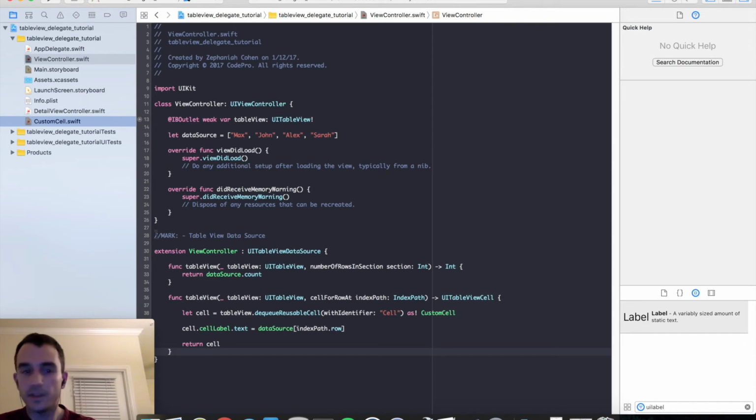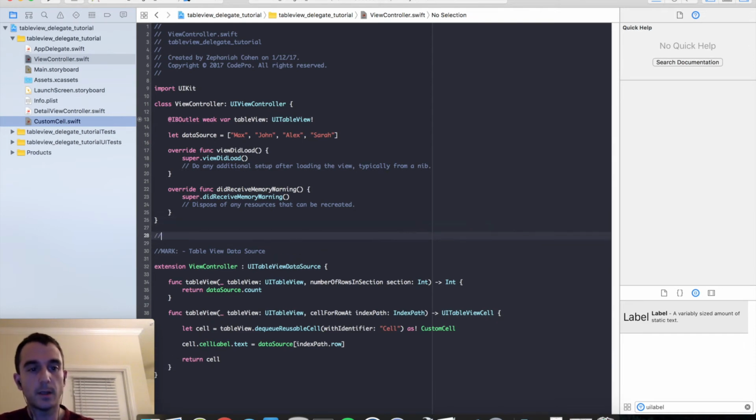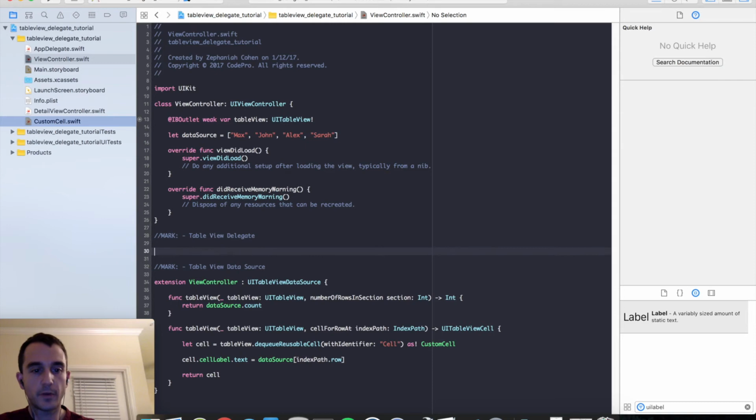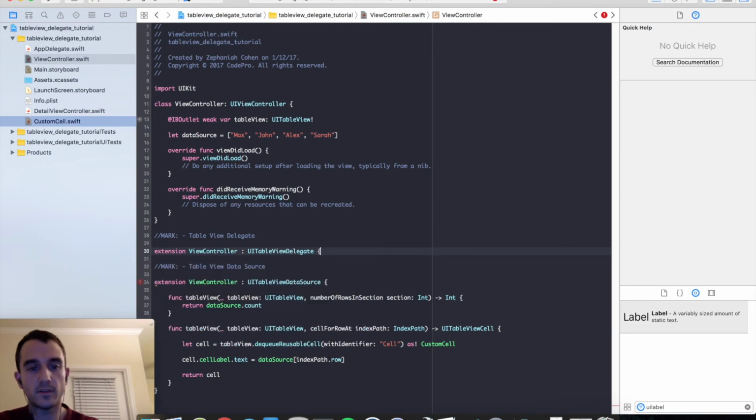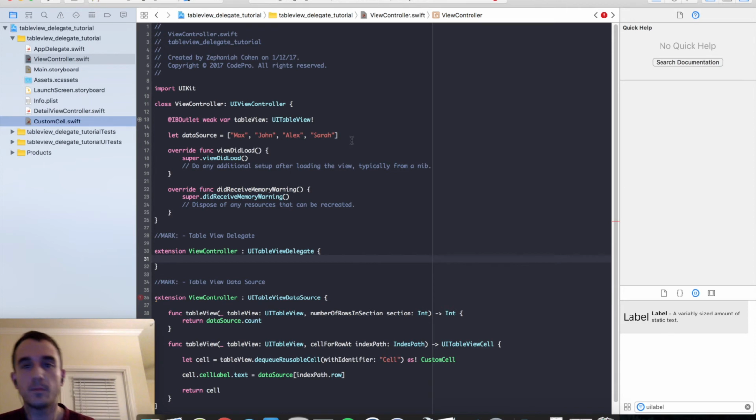But now we need to take a look at UITableViewDelegate, which has some very important functionality that every iOS developer needs to understand. So TableViewDelegate, and we'll create another extension. And the whole point of the extensions is to keep our code nice, modular, and organized.